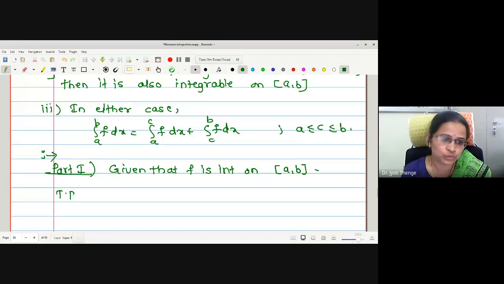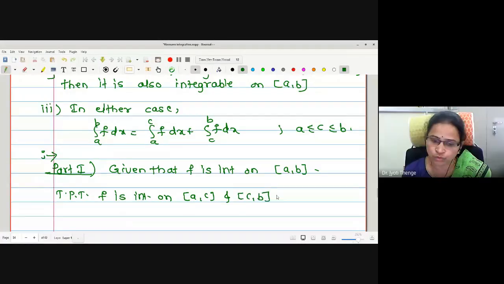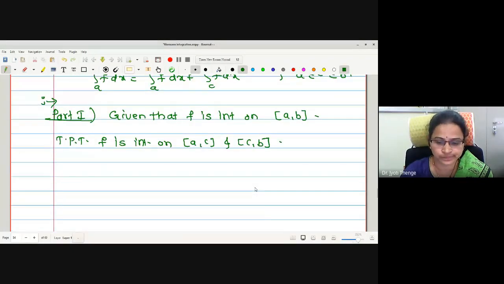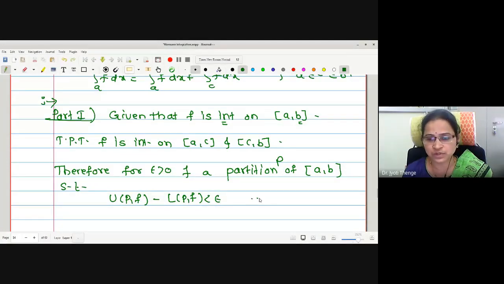What I want to prove is that F is integrable on A to C and C to B. UPF minus LPF is less than epsilon.